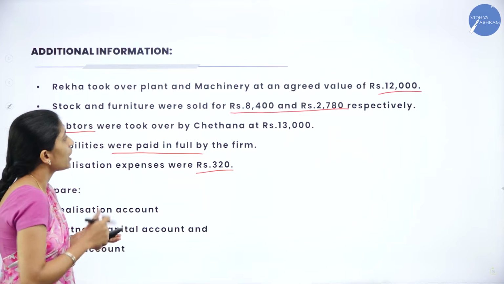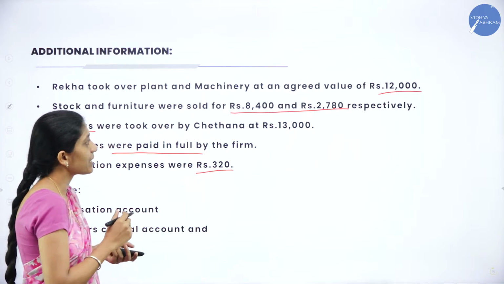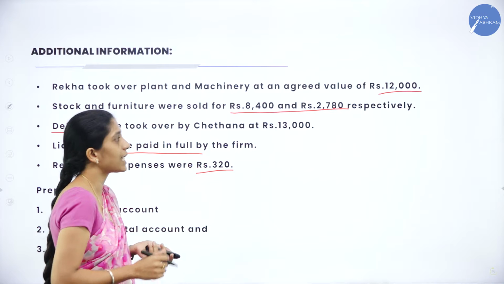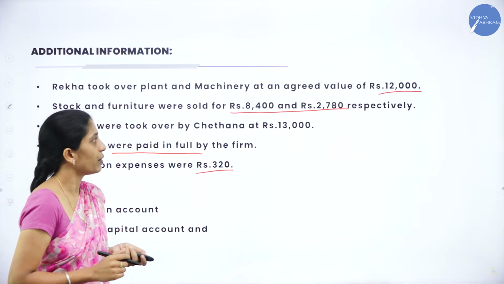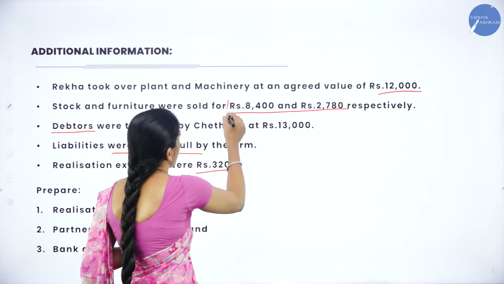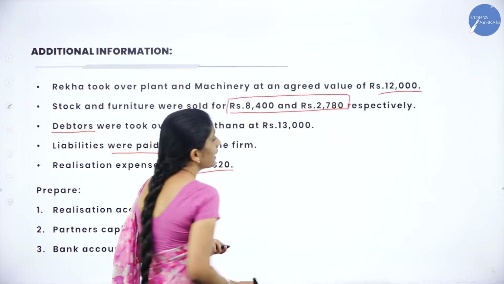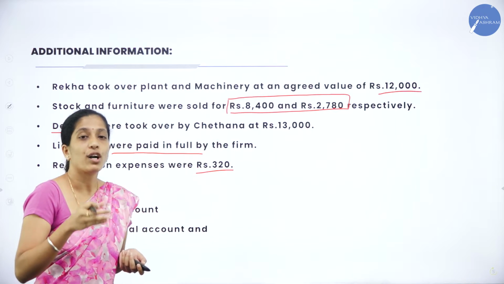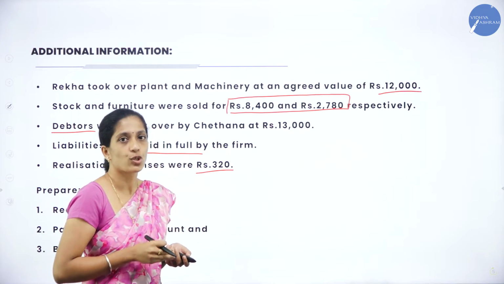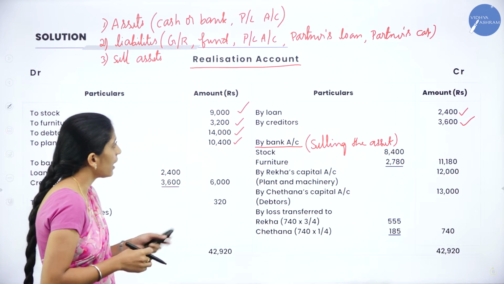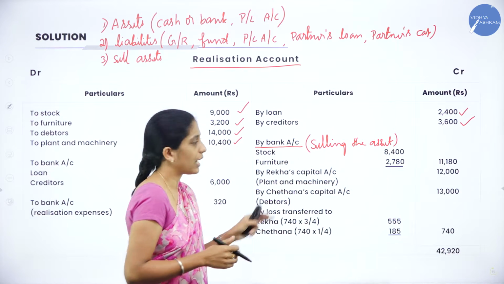Stock and furniture was sold for rupees 8,400 and 2,780 respectively. In the sense, these 2 assets are sold, right? So, we have to write the amount on which they have sold. So, how are we going to record? We'll record it as by bank account.